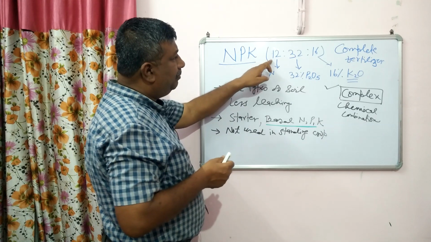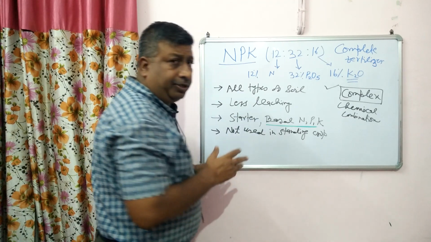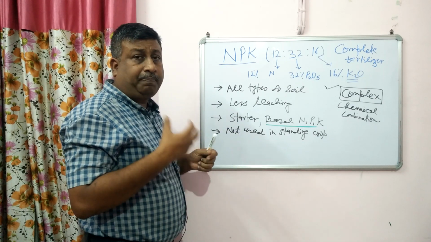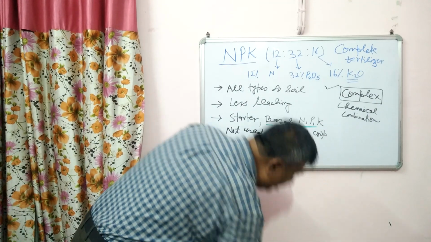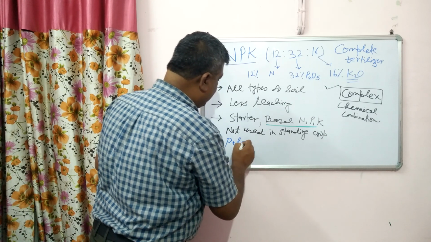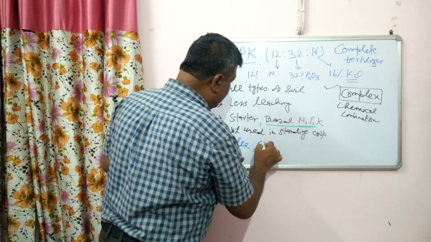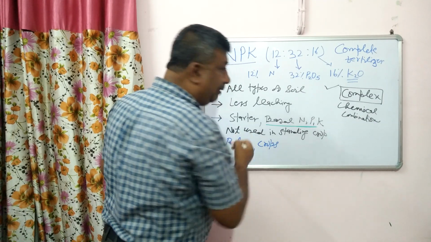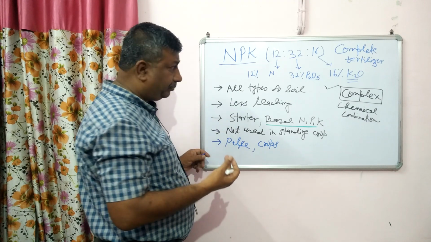And the nitrogen amount as compared to phosphorus and potassium is less. Okay, so it is a good fertilizer for the pulse crop, which requires less amount of nitrogen. So it is good for pulse crop which requires less nitrogen, and it can be used in other field crops also, but we have to use urea as a top dressing and side dressing to supplement the nitrogen.